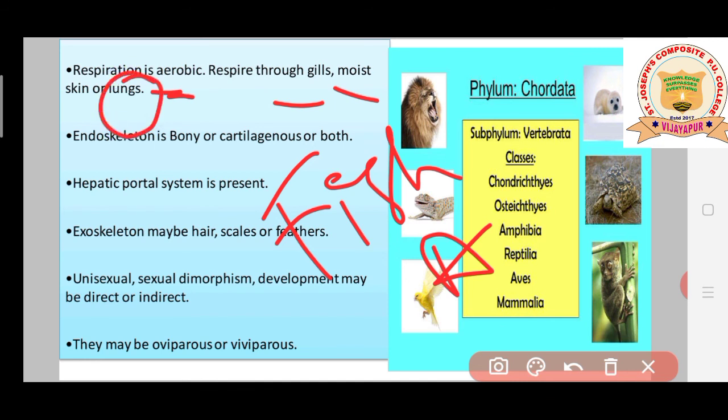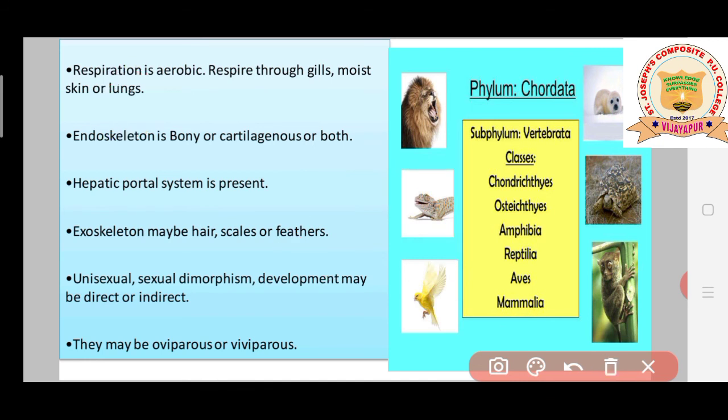And in the higher animals we usually see lungs as the respiratory organ. So moreover, these vertebrate animals, backbone having animals, all will respire with the help of these 3 different types of respiratory organs. Endoskeleton is bony or cartilaginous. Some animals possess bony endoskeleton, some animals possess cartilaginous endoskeleton, and some animals have both types of structures. Example, human beings.